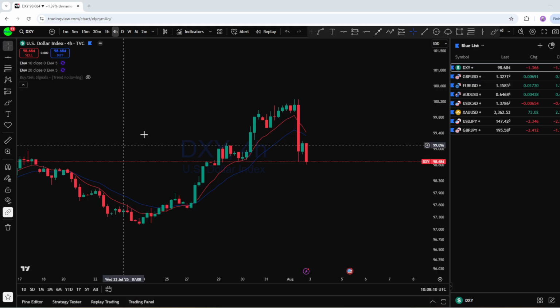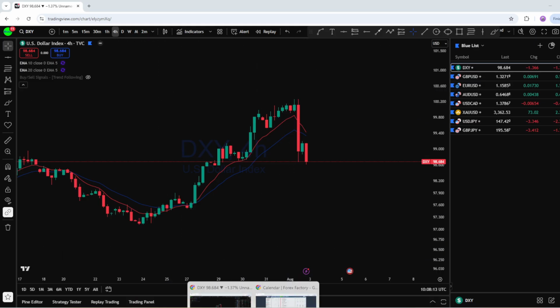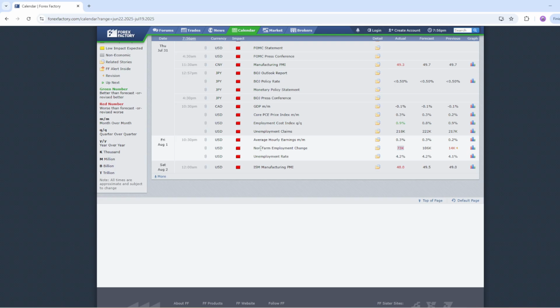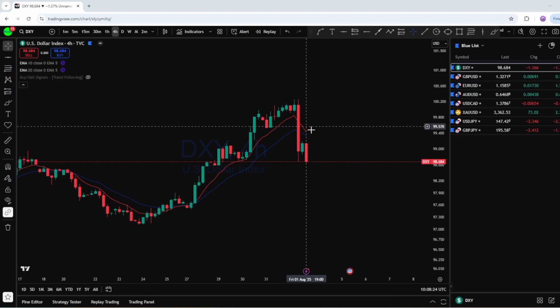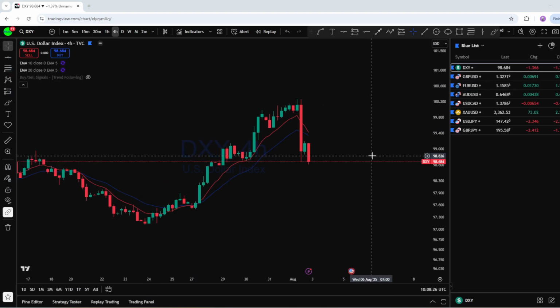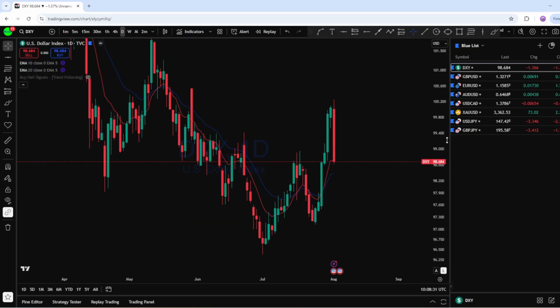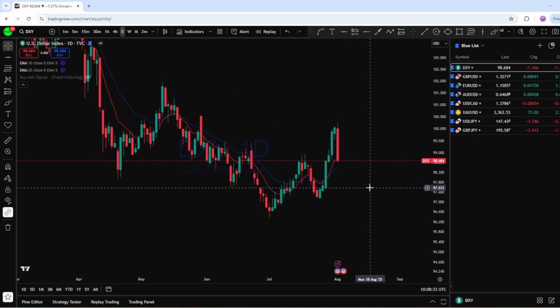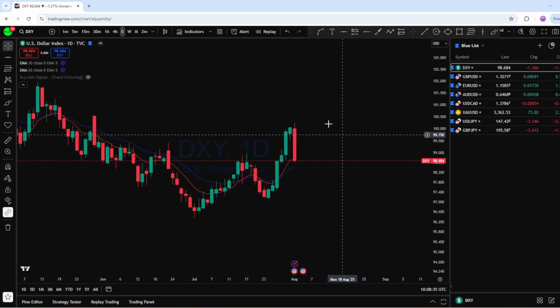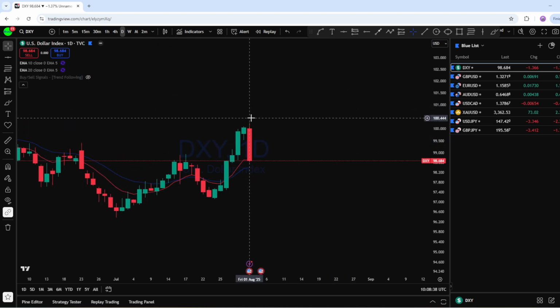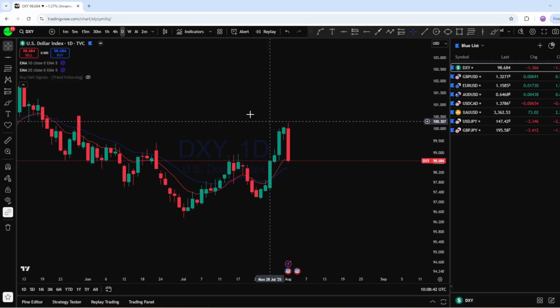Now this is the first week of August. We have seen that NFP data has come out and non-farm employment change was surprisingly lower than the forecast, almost half of the forecast, and that has had a big impact on DXY. What we can see is that DXY, after this pullback to the upside from this long-term downtrend, has reacted aggressively to the data, and the market has completely broken back below, in the major direction of the trend.